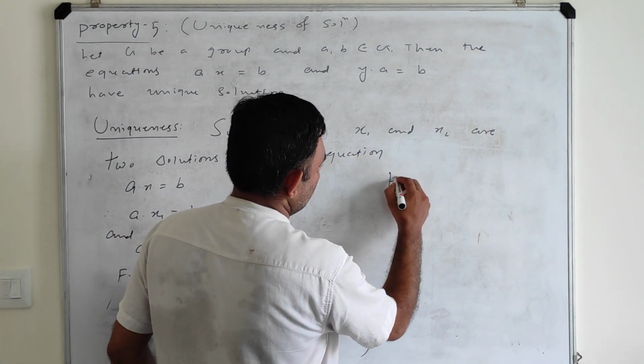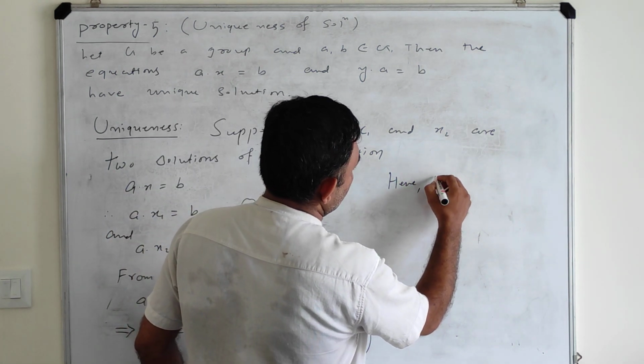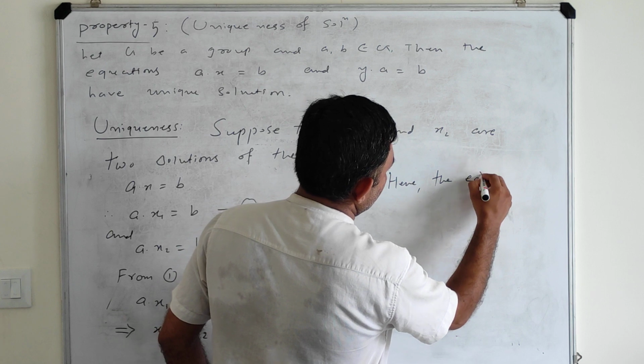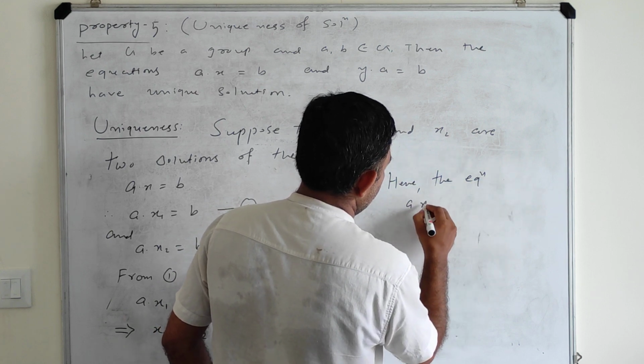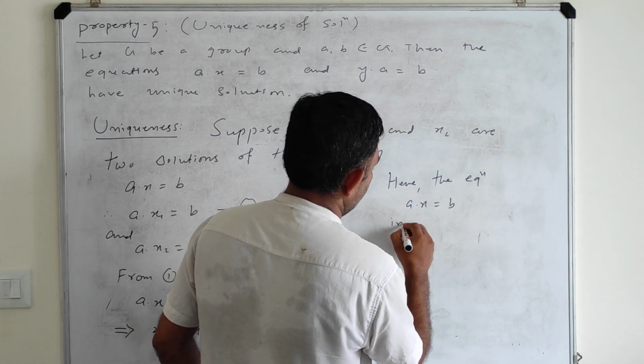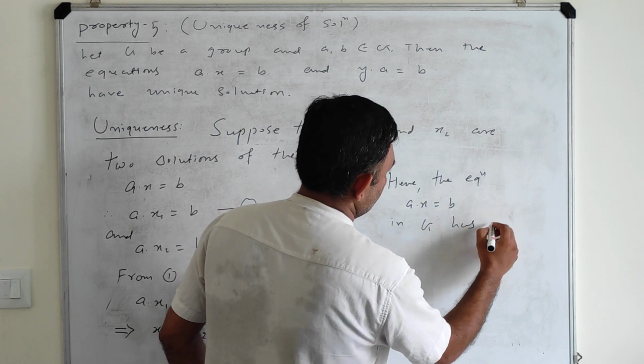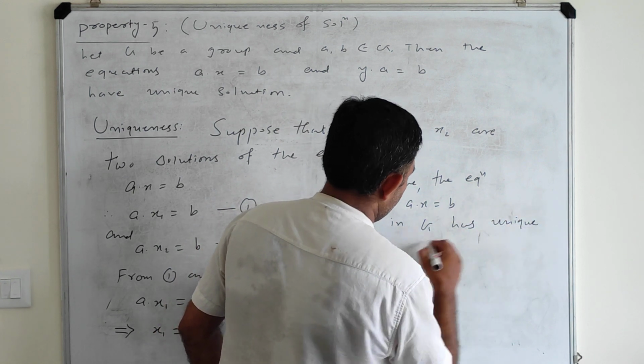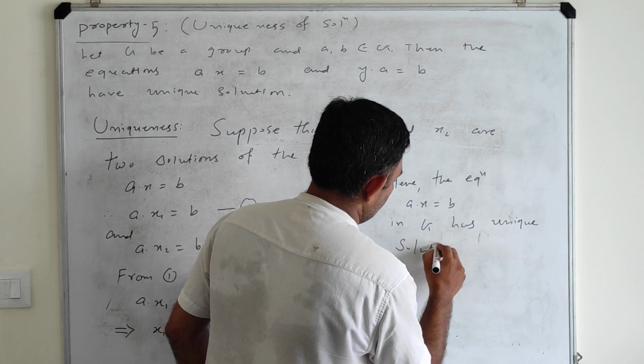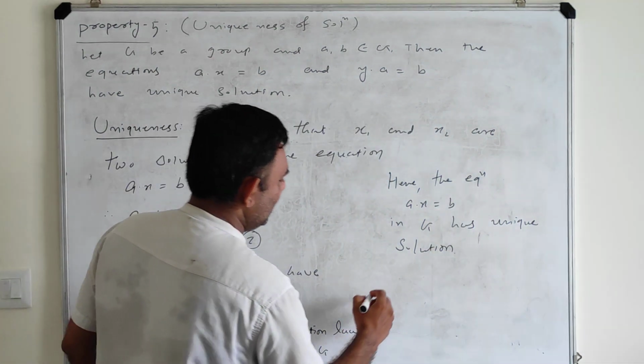Hence the equation Ax is equal to B in G has a unique solution.